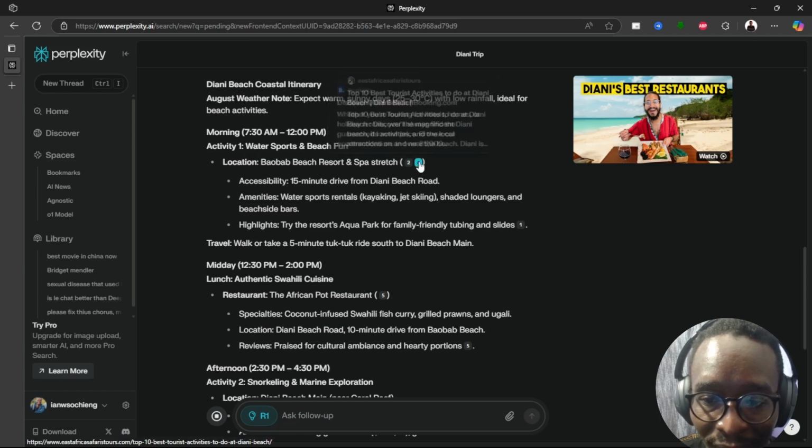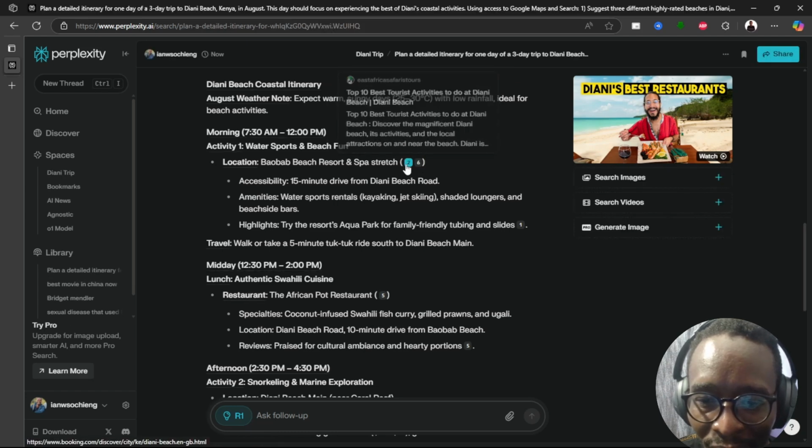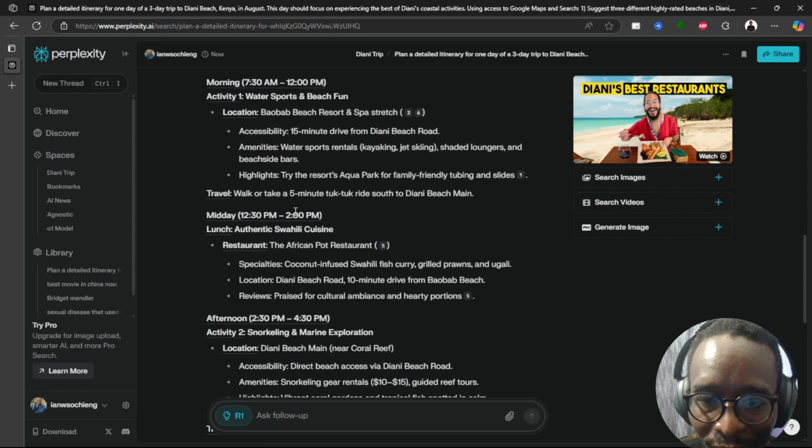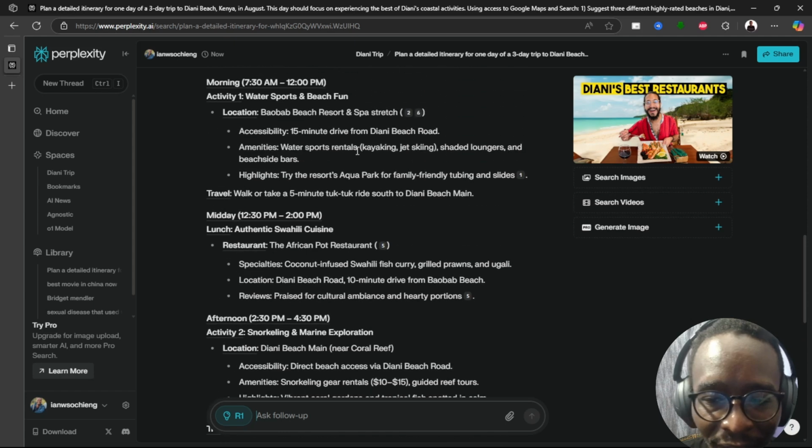Again, you can even book. It gives you the option, the links to where you can book. So I like that. So the accessibility, 15 minutes from Diani Beach Road. Amenities, water sports, rentals, kayaking, jet skiing. I should have asked in the prompt how much each one of these costs on average.